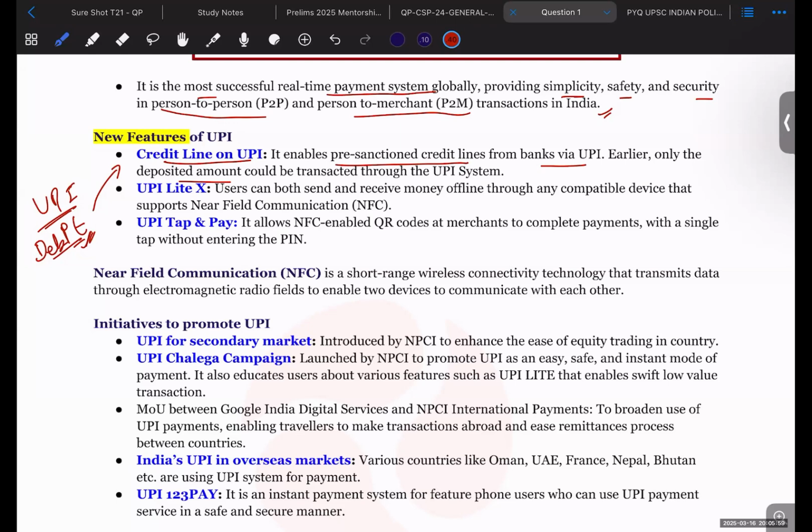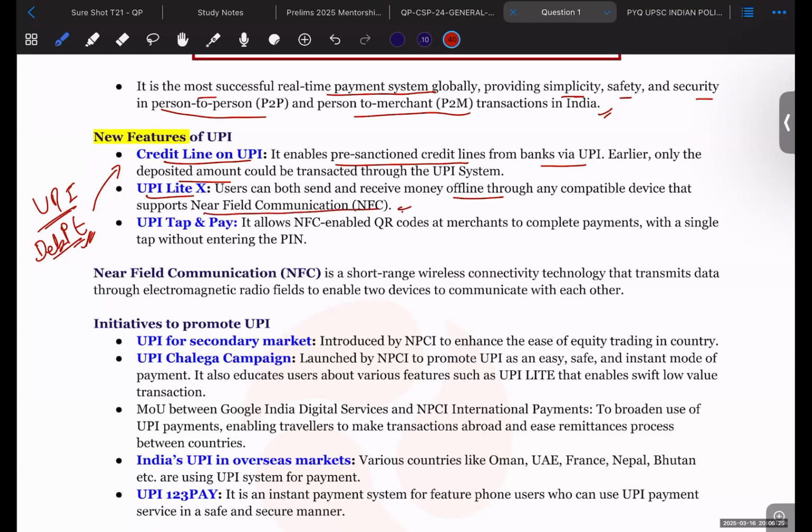Right now, another thing is UPI Lite X. It is an interface that works offline. It is UPI only, but it works offline. It doesn't require any internet connectivity. So you should be aware of these other things that are going on in the UPI sector. And it only works on those devices that support near field communication.